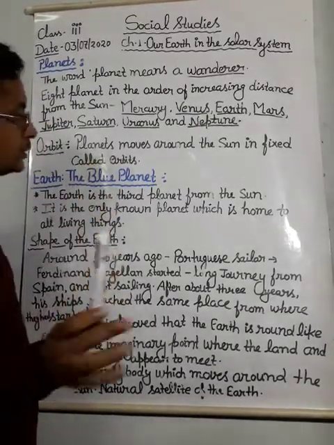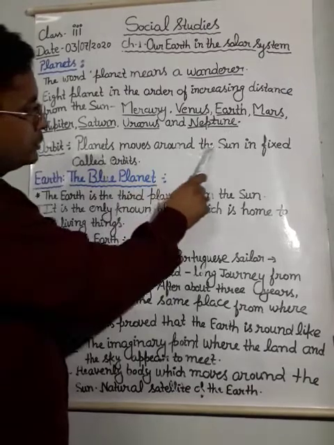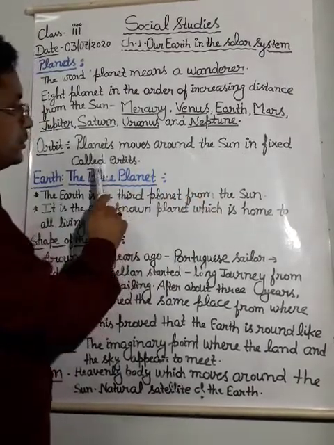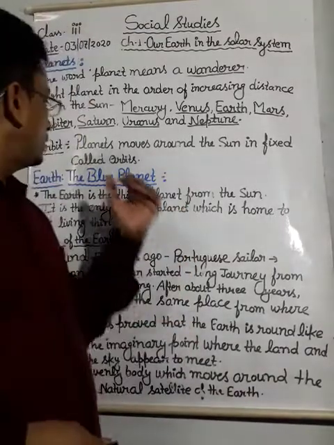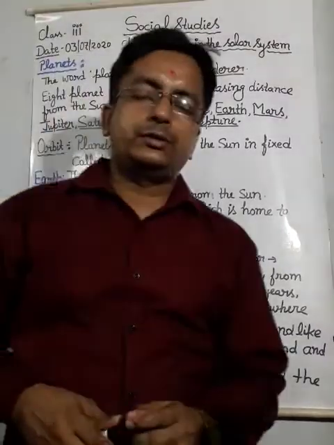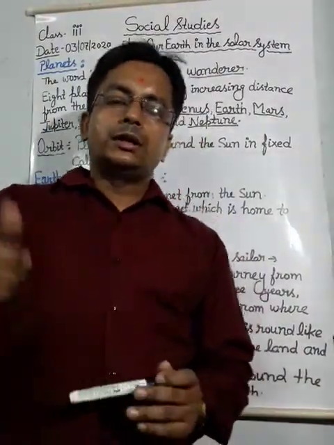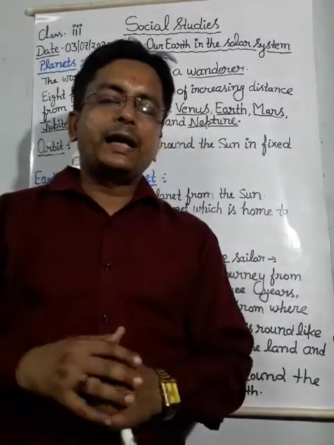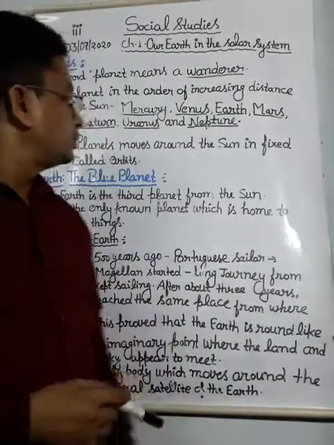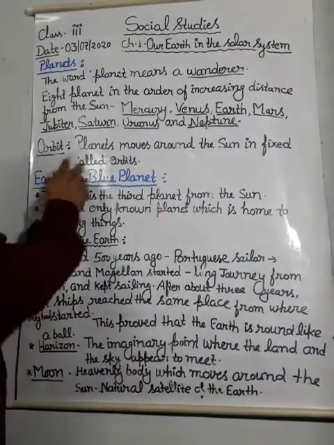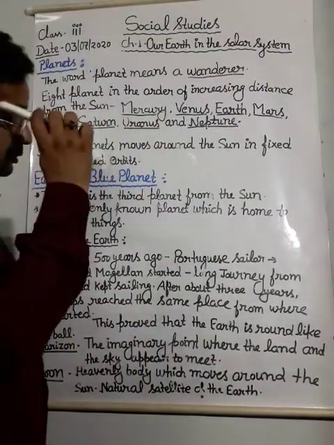What is an orbit? Planets move around the sun in a fixed path. A fixed path is called an orbit. An orbit is the fixed path of all planets which move around the sun. So it is called an orbit.